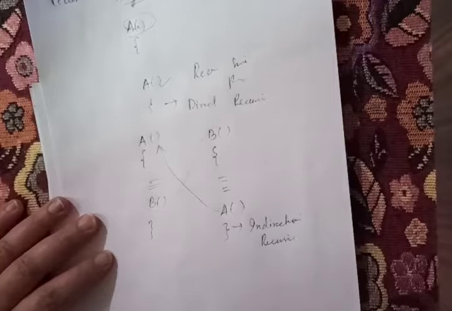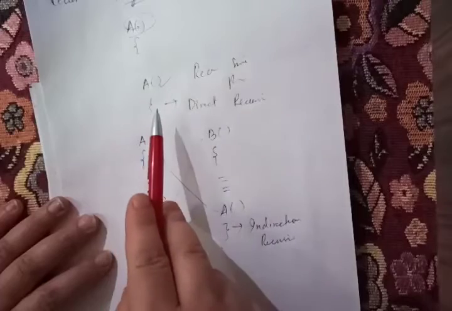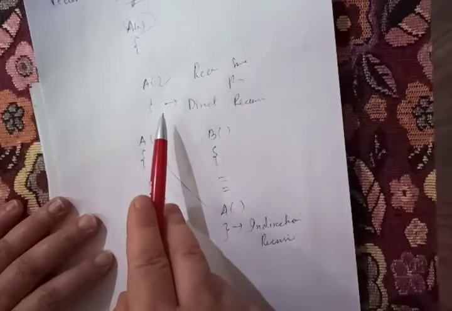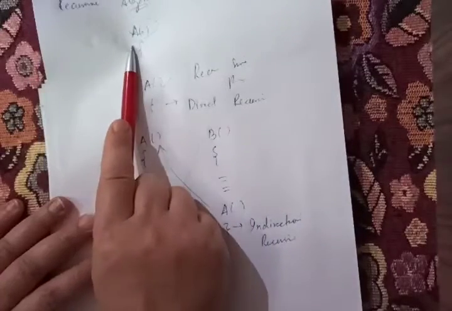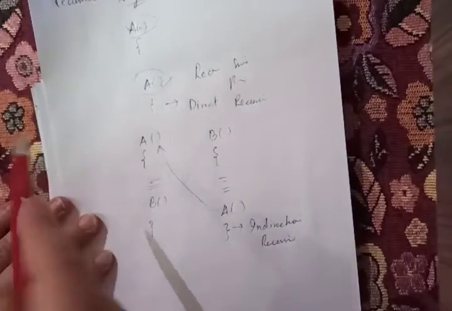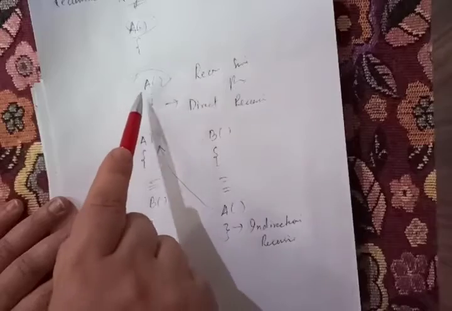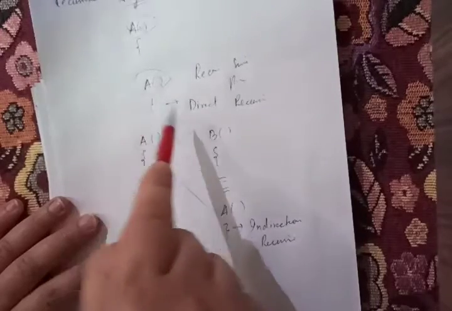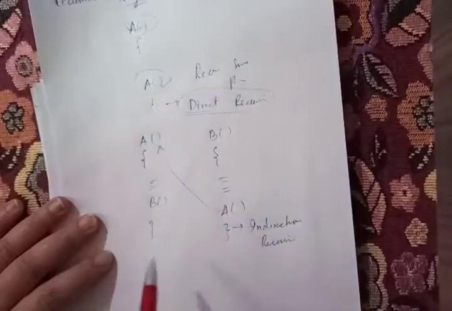So what we can say is that an algorithm is said to be recursive if the same algorithm is invoked in the body. An algorithm that calls itself is called direct recursion.